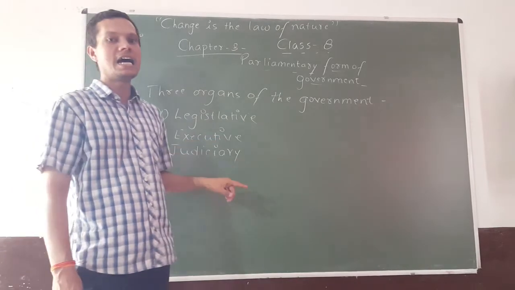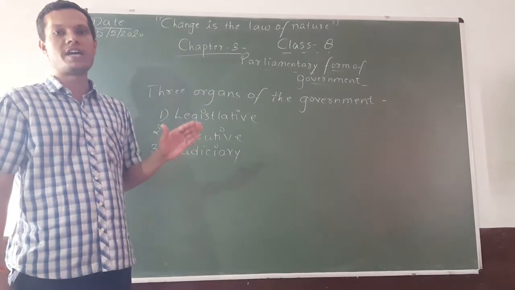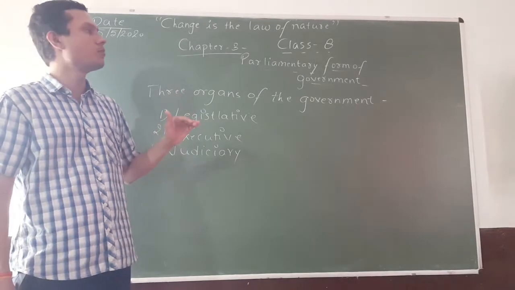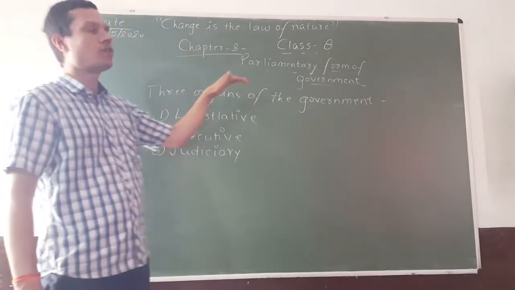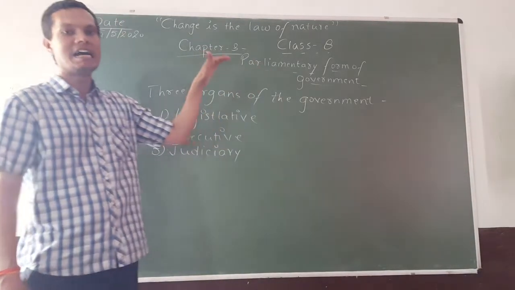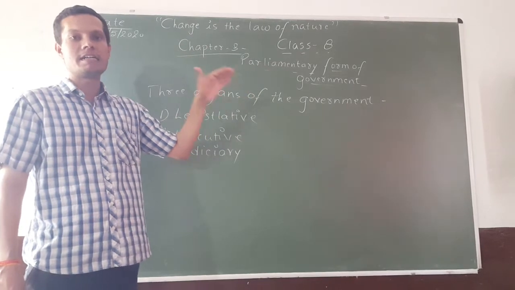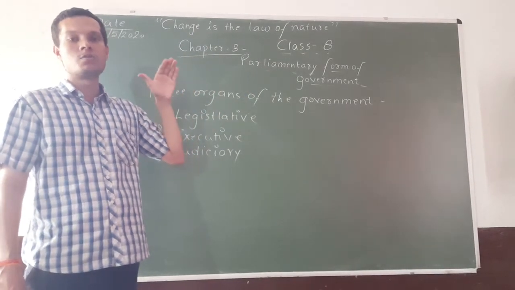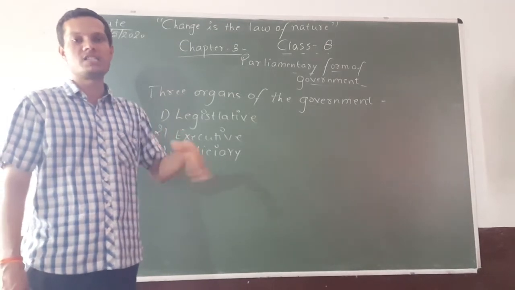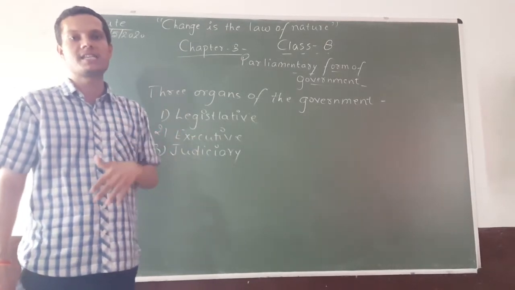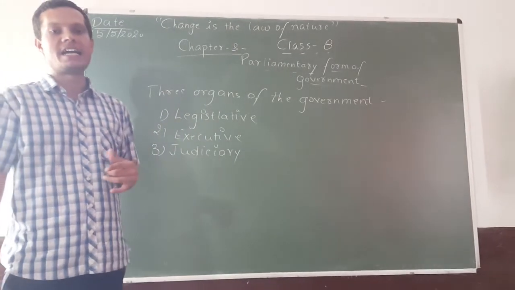India has adopted parliamentary form of government. So, first of all, we have to discuss the reason why India adopted it. India adopted parliamentary form of government because India is a very big country. It consists of various states. It is not easy for the whole country to sit at a particular place and frame laws. Therefore, India adopted indirect democracy.